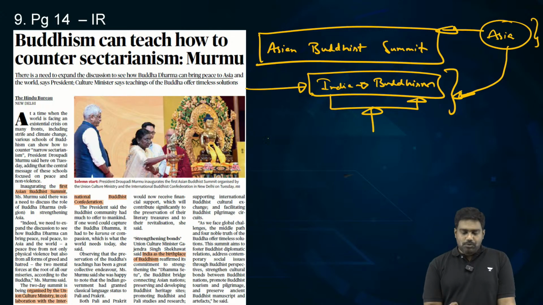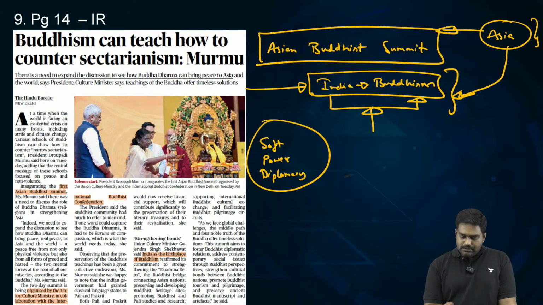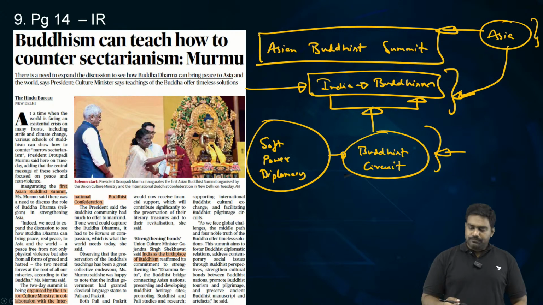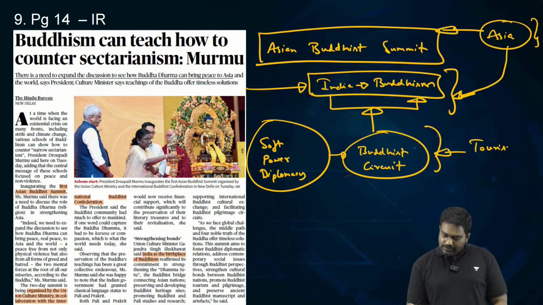So as part of India's soft power diplomacy, we leverage our Buddhist heritage. We promote our Buddhist culture and Buddhist heritage. We even have an initiative called the Buddhist Circuit Initiative under Indian foreign policy. Under this, we are promoting tourism from all these Asian countries to India.